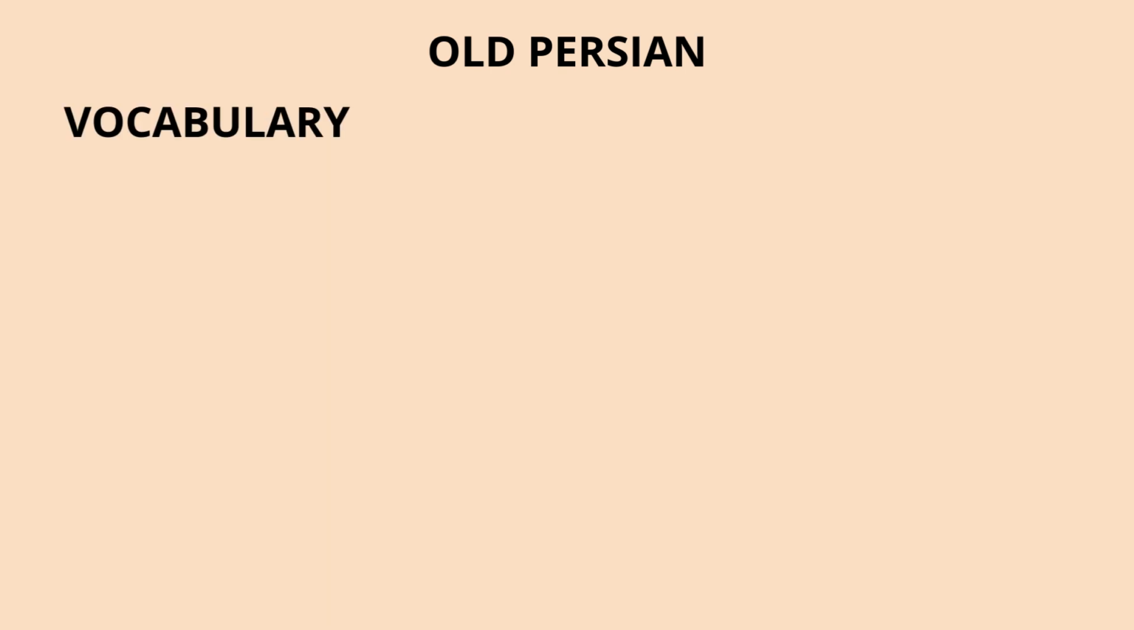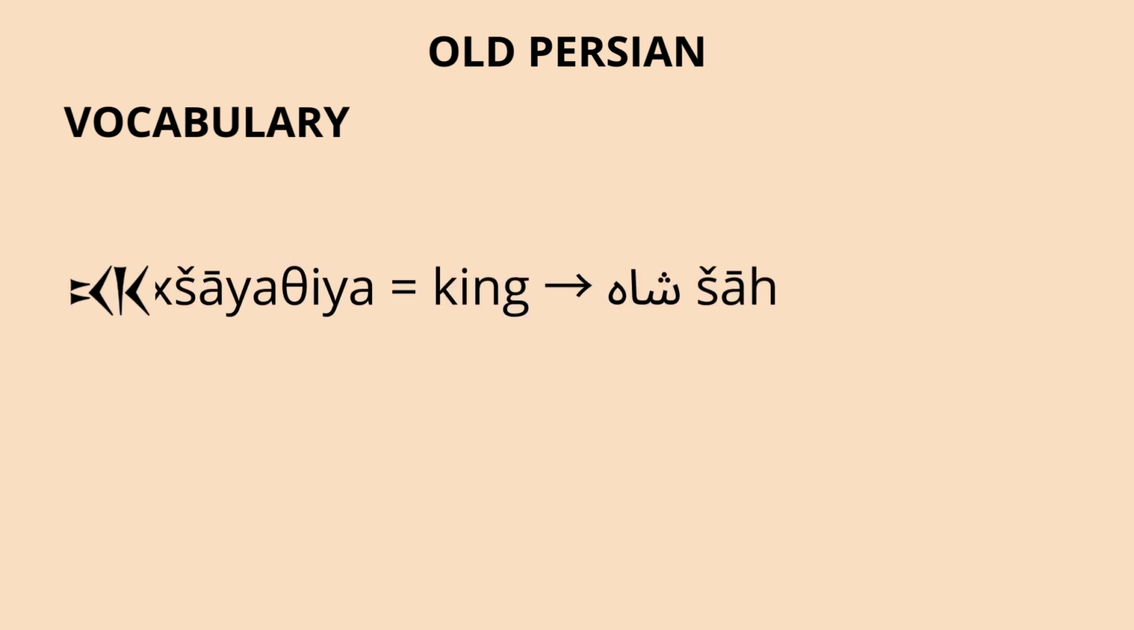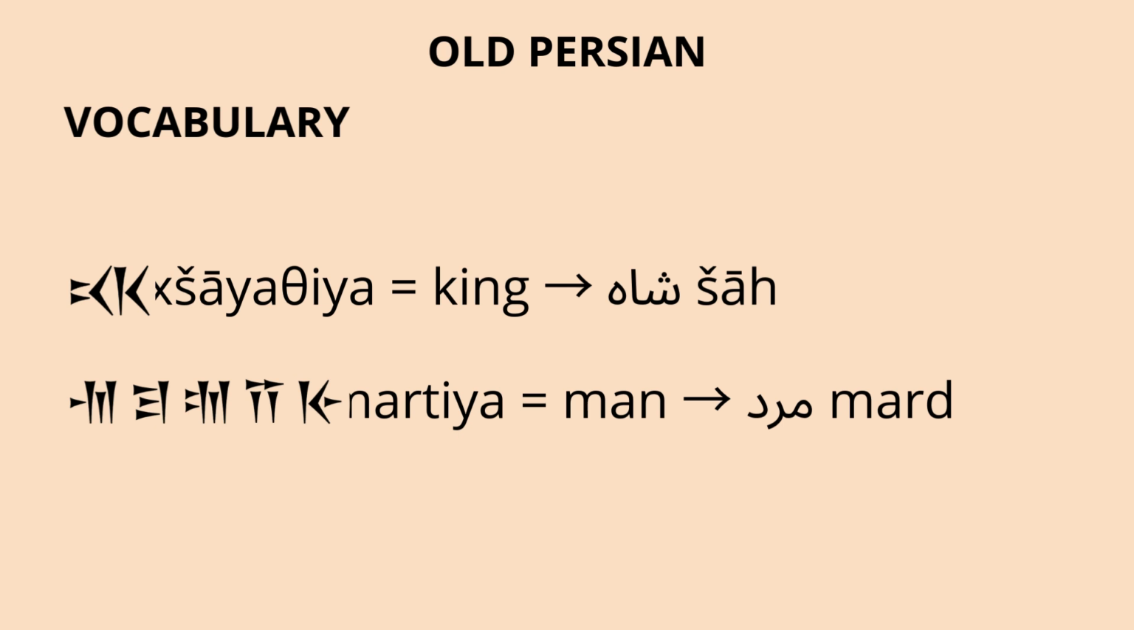The Old Persian vocabulary that we have is small, but it contains words still used today. For example, we have Khshayathiya, meaning king, which evolved into modern Persian Shah. And we also have Martiya, meaning a man or a person, which became in modern Persian Mard.